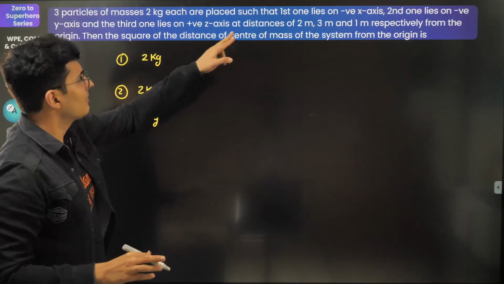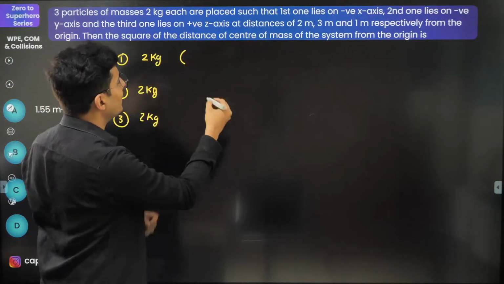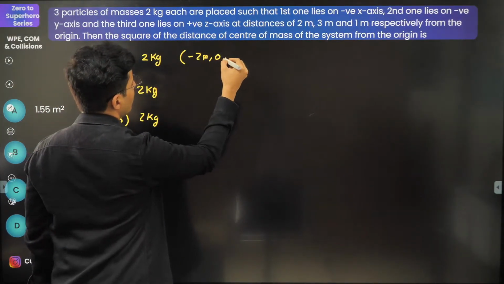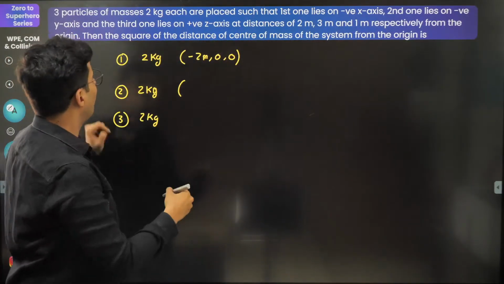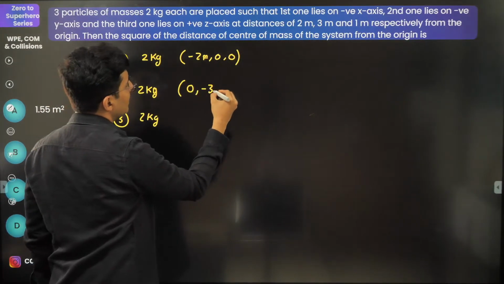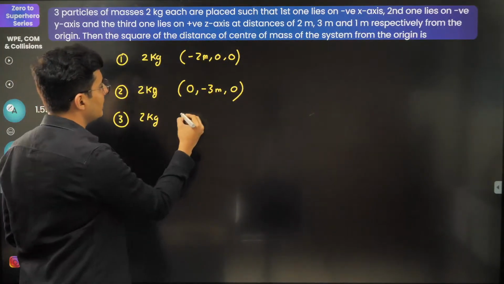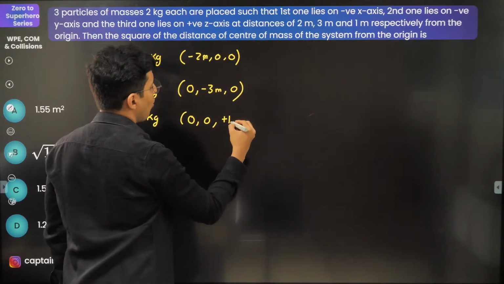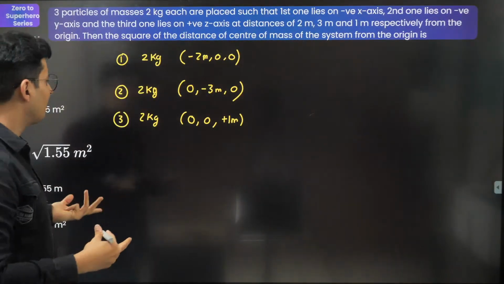And their positions: the first one is on the negative x-axis, so the coordinate is minus 2 meters, comma 0, comma 0. The second mass is on the negative y-axis at a distance of 3 meters, so 0, minus 3 meters, 0. And the third one is on the positive z-axis, so 0, comma 0, comma plus 1 meter. The question is the square of the distance of the center of mass.